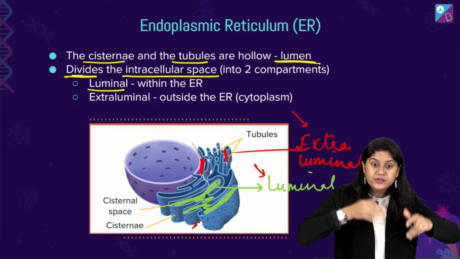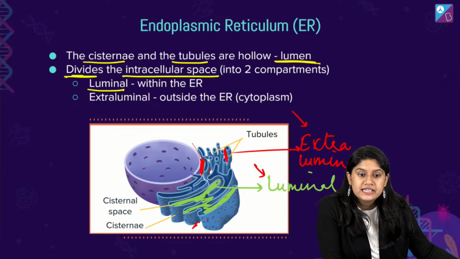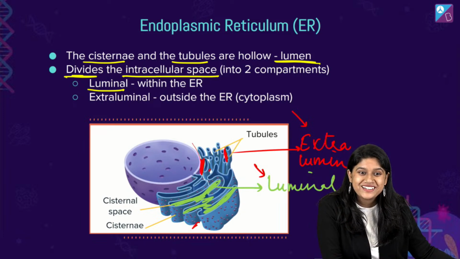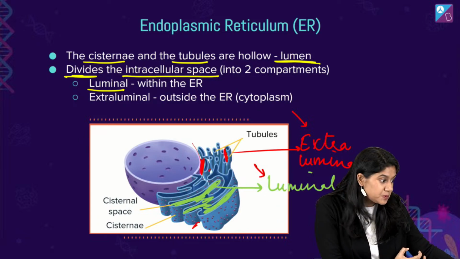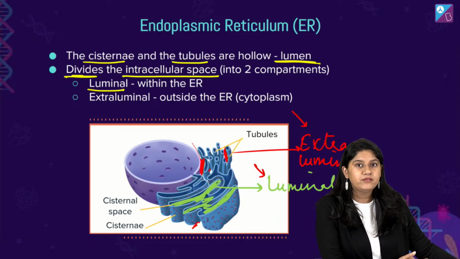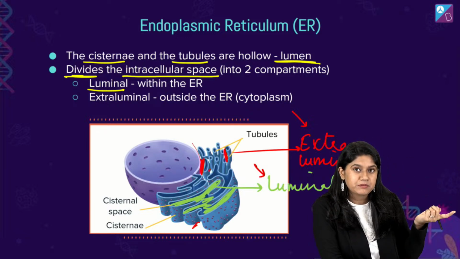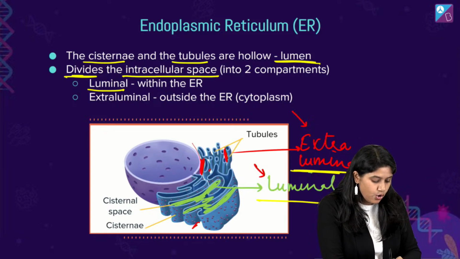So based upon these, we can have the question. It's a very easy question, and I'm sure your friends will be able to answer. Could it be said that the place taken by the ER is called lumen? No. The space which is inside the ER, we call it a lumen. The lumen remains the same for other things also, the empty space, but over here we have given them the name. All of you, are you clear with it?